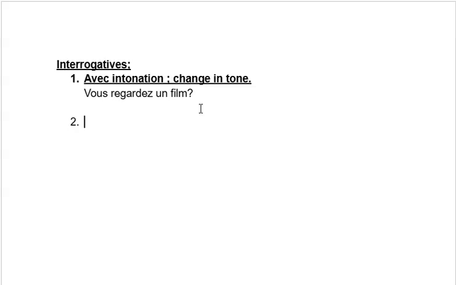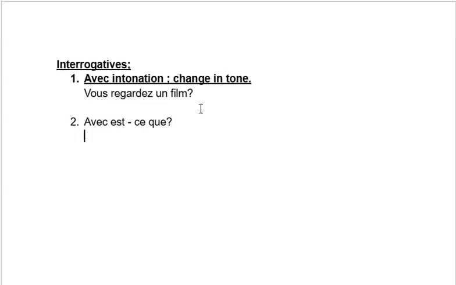The second form is avec est-ce. What you will do is just keep the est-ce before the sentence.